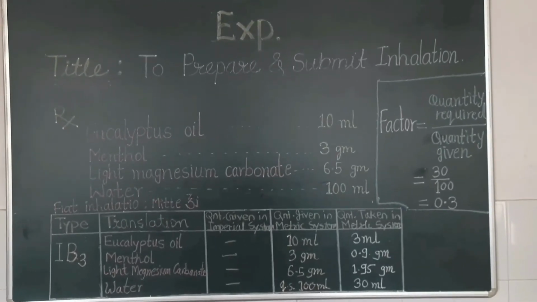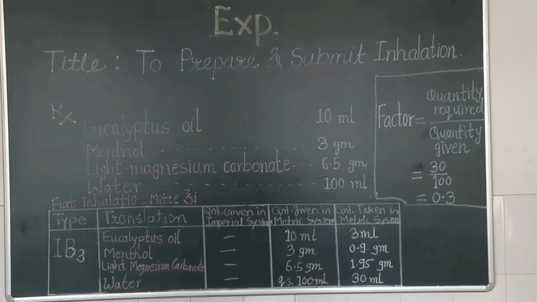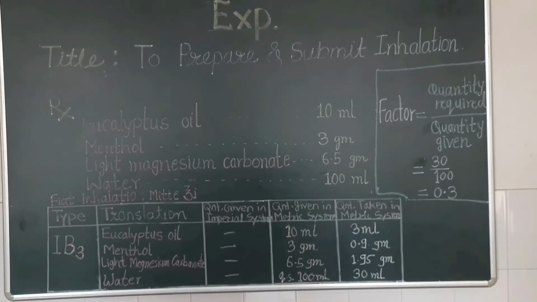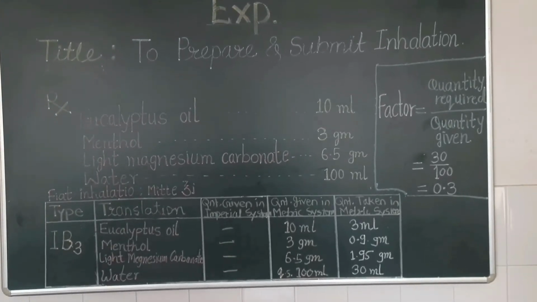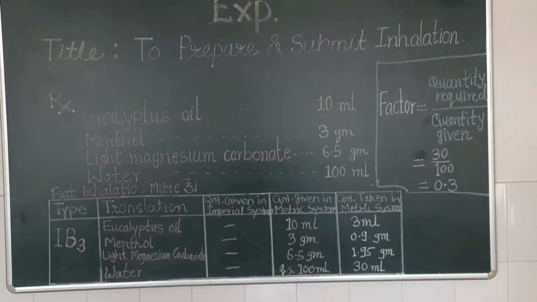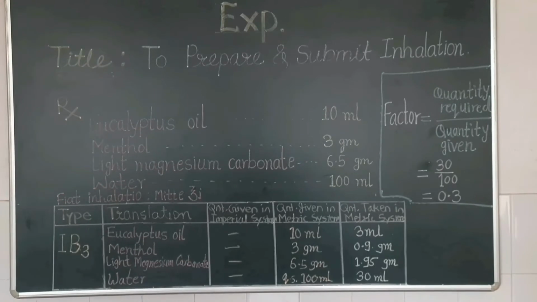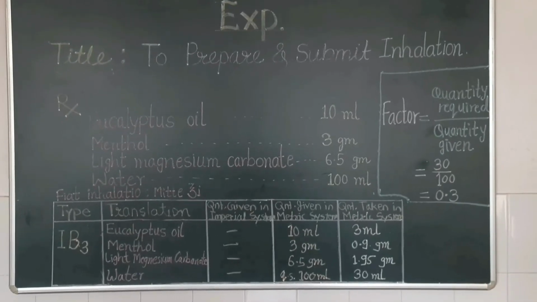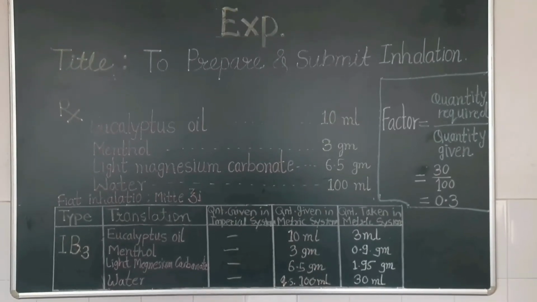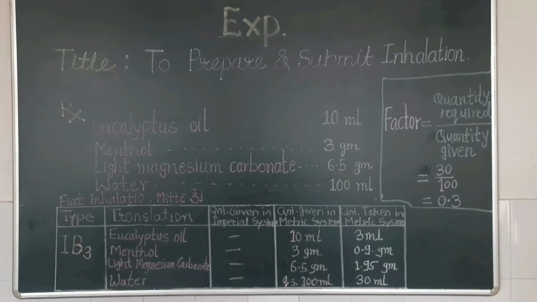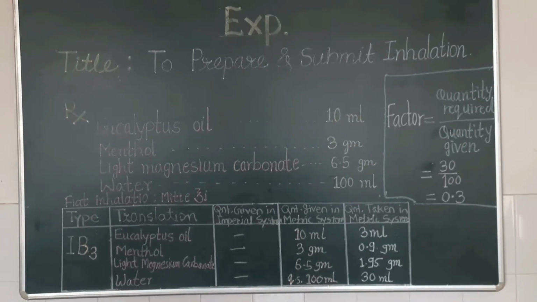The prescription given is eucalyptus oil 10 ml, menthol 3 gram, light magnesium carbonate 6.5 gram, water quantity sufficient 100 ml. Fiat inhalation, take a fluid ounce. It means that prepare and submit 30 ml inhalation.